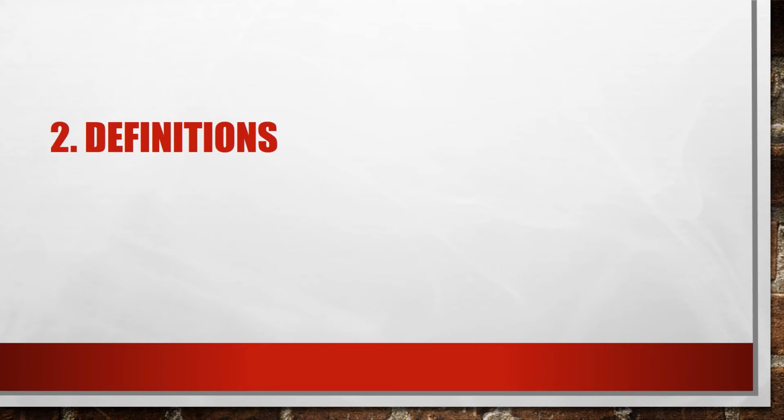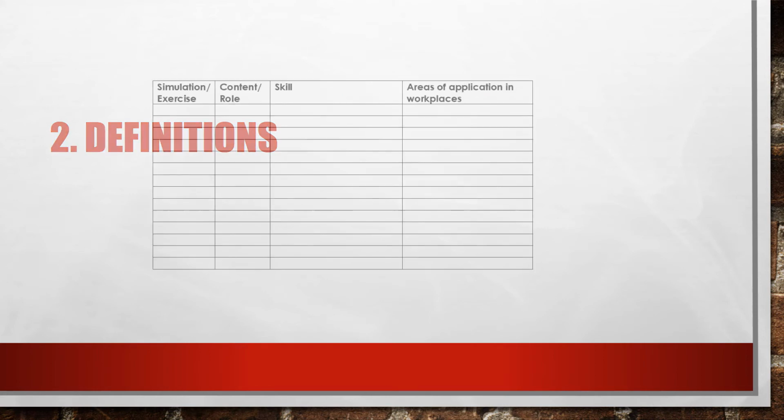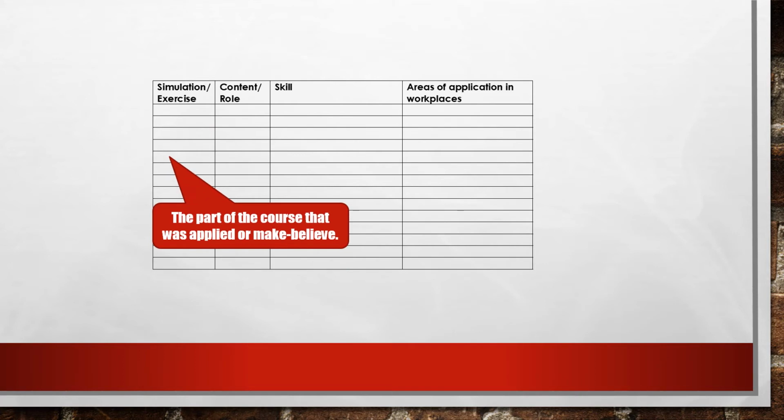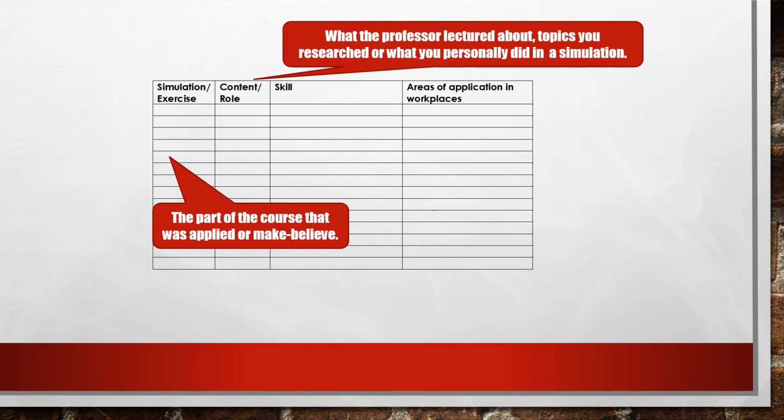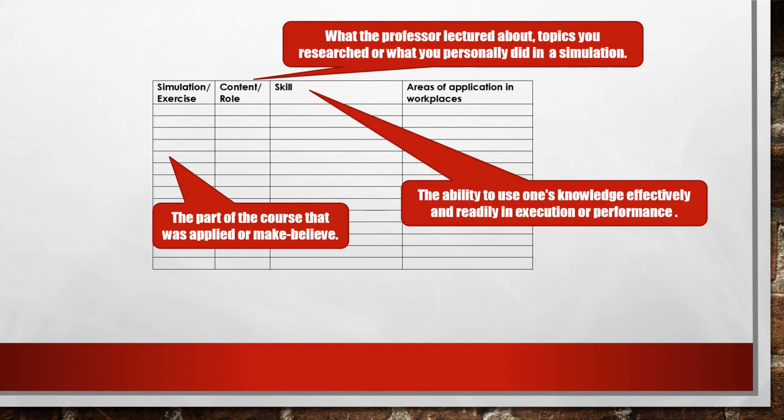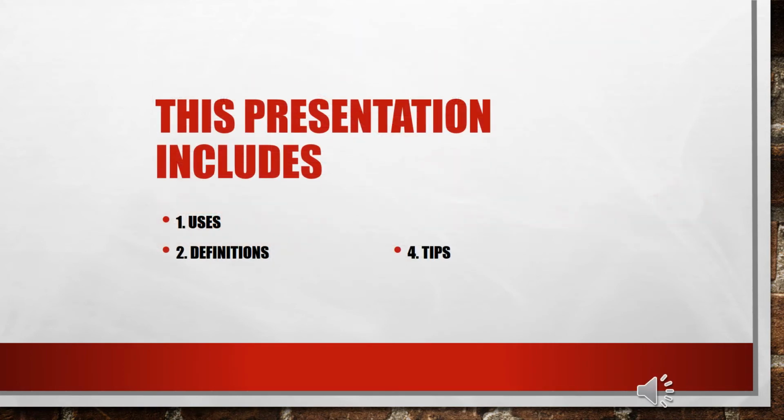For the skills grid, there are 3 definitions. A simulation or exercise is the part of the course that was applied or make-believe. The content or the role is what the professor lectured about, topics you researched, or what you personally did in a simulation. A skill is the ability to use one's knowledge effectively and readily in the execution or performance of a task. The next section includes instructions.